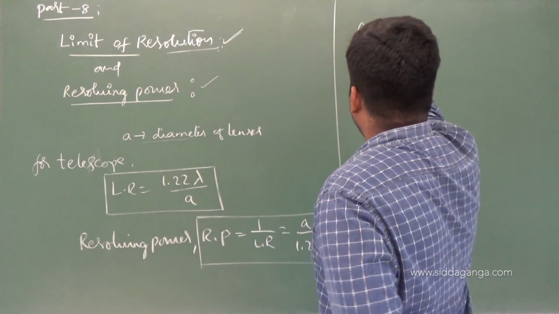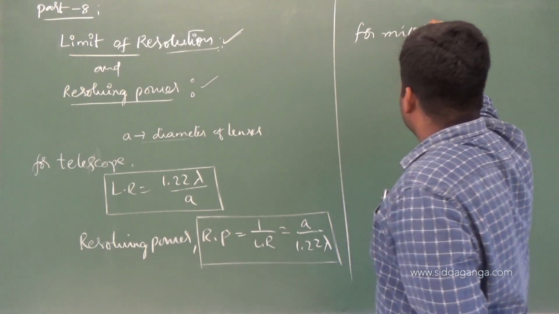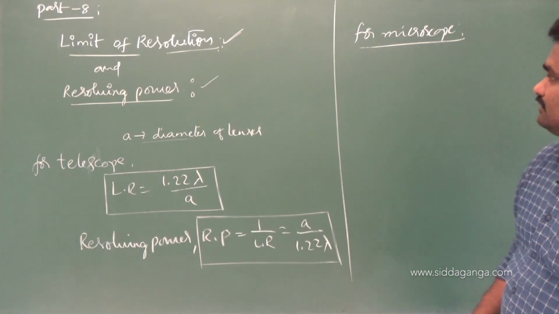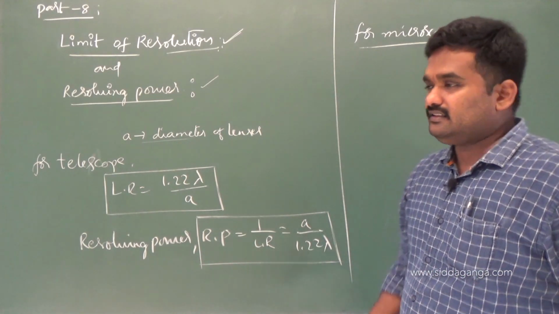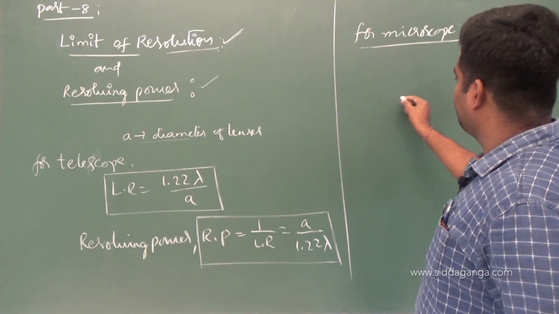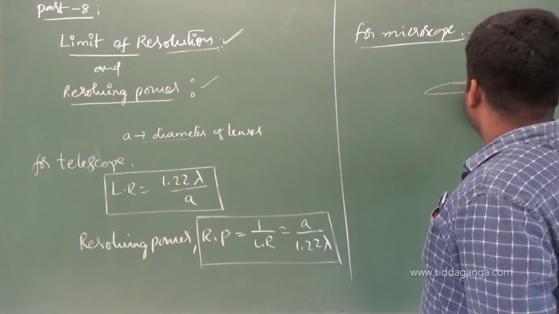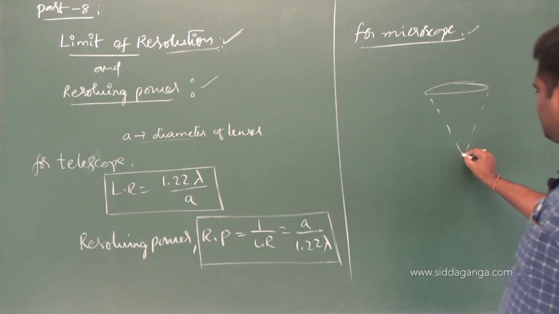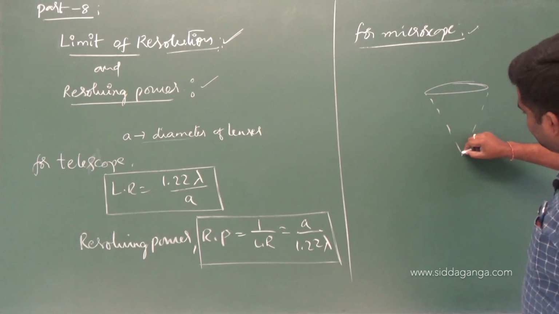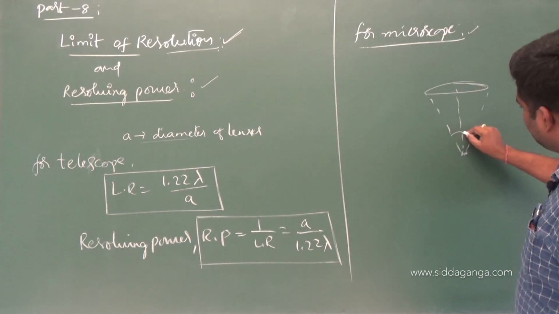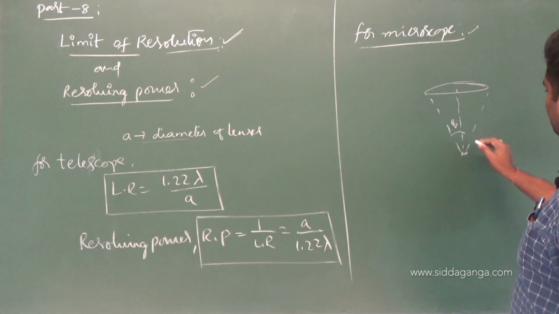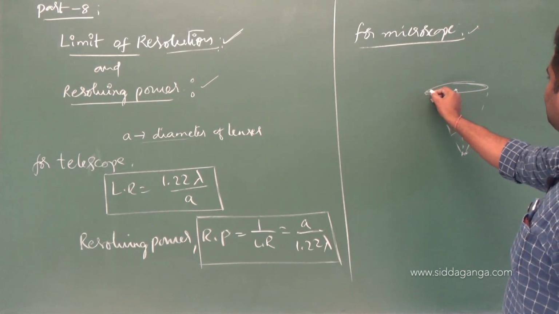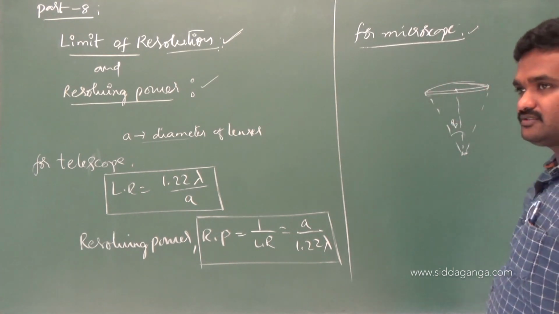Similarly for a microscope, for competitive perspective only, they are going to ask problems on this. Other than that, you can't find anywhere for the theory part, you just have an idea. For a microscope, through which you are going to see objects placed very closely, this is angle beta, the vertex angle, and this is the diameter of the lens which you are going to make use of.